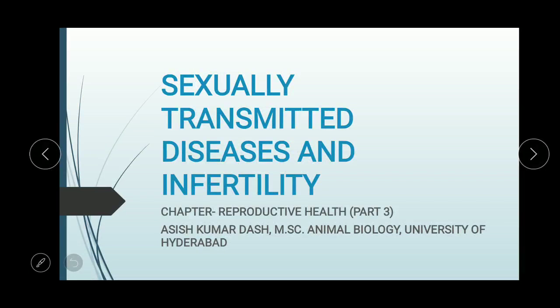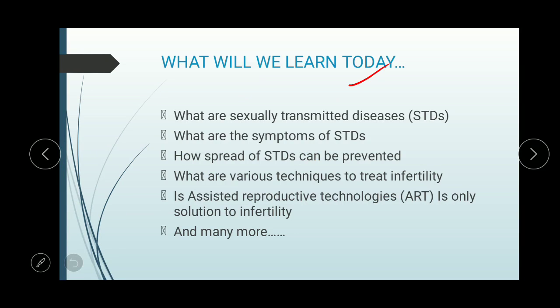Now let's get started. So first of all, what will we learn today? We will see what sexually transmitted diseases are, shortly called STDs. We will see what the symptoms of STDs are, then how the spreading of STDs can be prevented, that is, how a human being can be saved from STDs, then what the various techniques used to treat infertility are. We will also see whether assisted reproductive technology, that is ARTs, is the only solution to infertility or whether there is something else, and we will also see many more things.